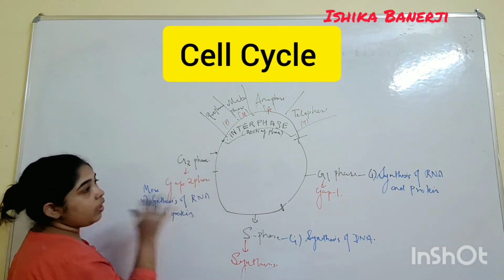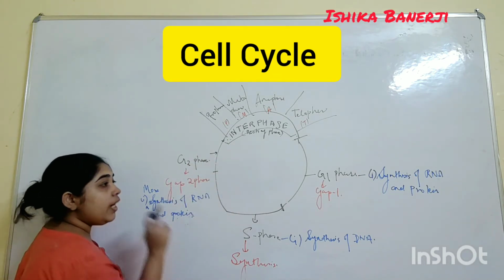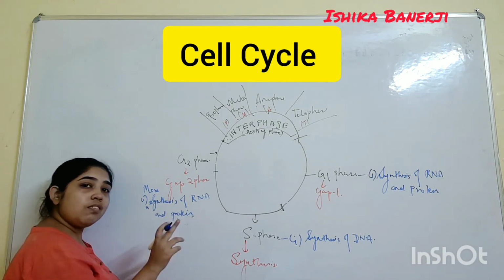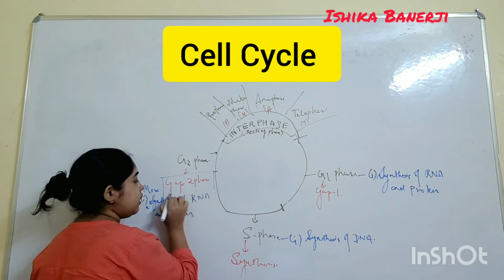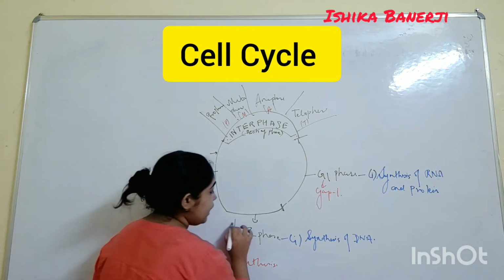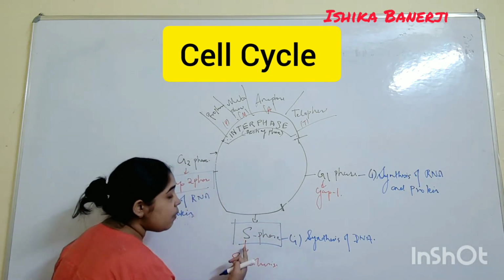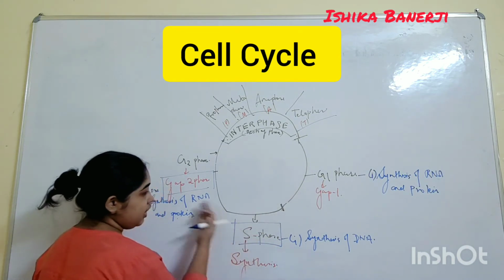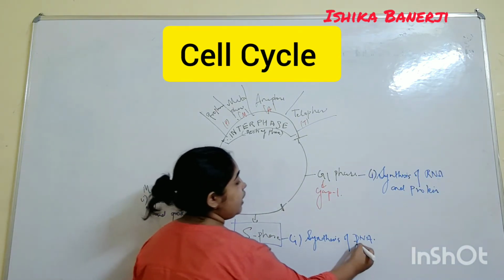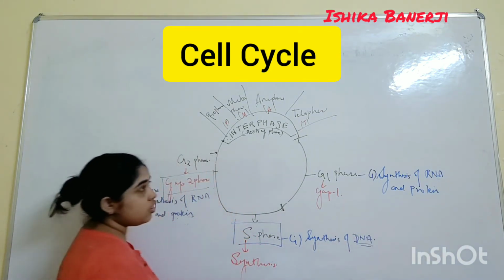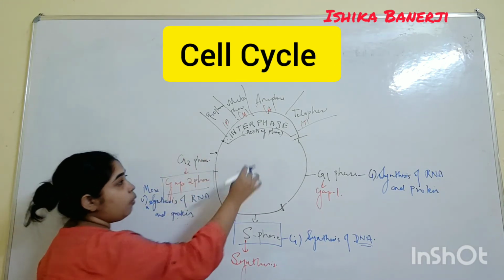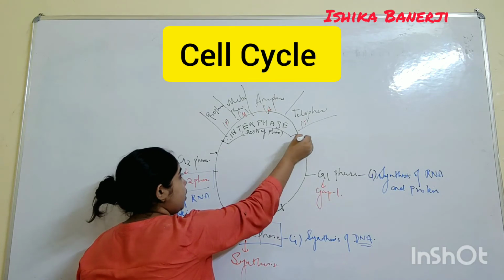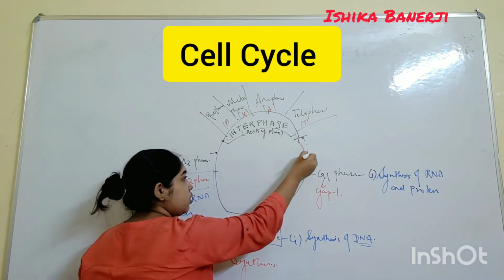So this is what is actually happening. In the G1 phase, RNA and protein will be synthesized. In the G2 phase also RNA and protein will be synthesized. Only remember that in the S phase, the synthesis phase, which is between G1 phase and G2 phase, the synthesis of DNA will take place. The cell starts from here and goes through all this part.